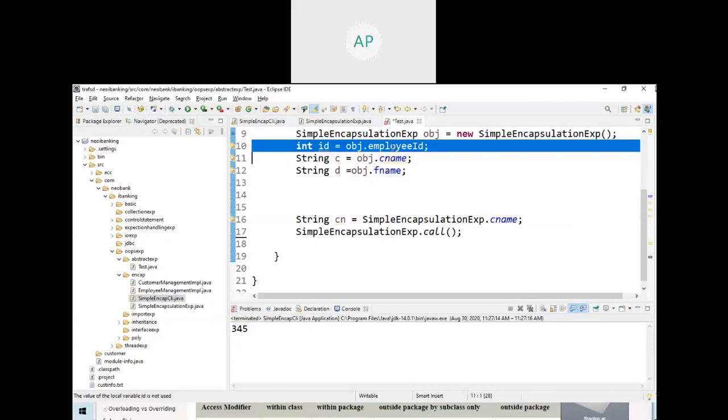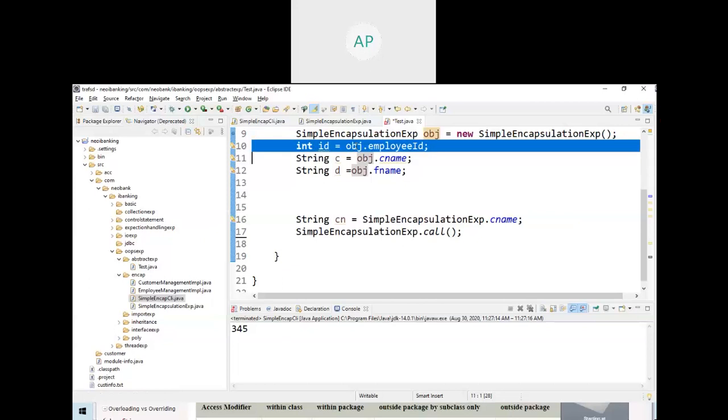Another important concept is there. This is the wrong way of accessing. Which one? This one is the wrong way of accessing. You are allowing the object reference variable or class name to change the value of the object. This is wrong.